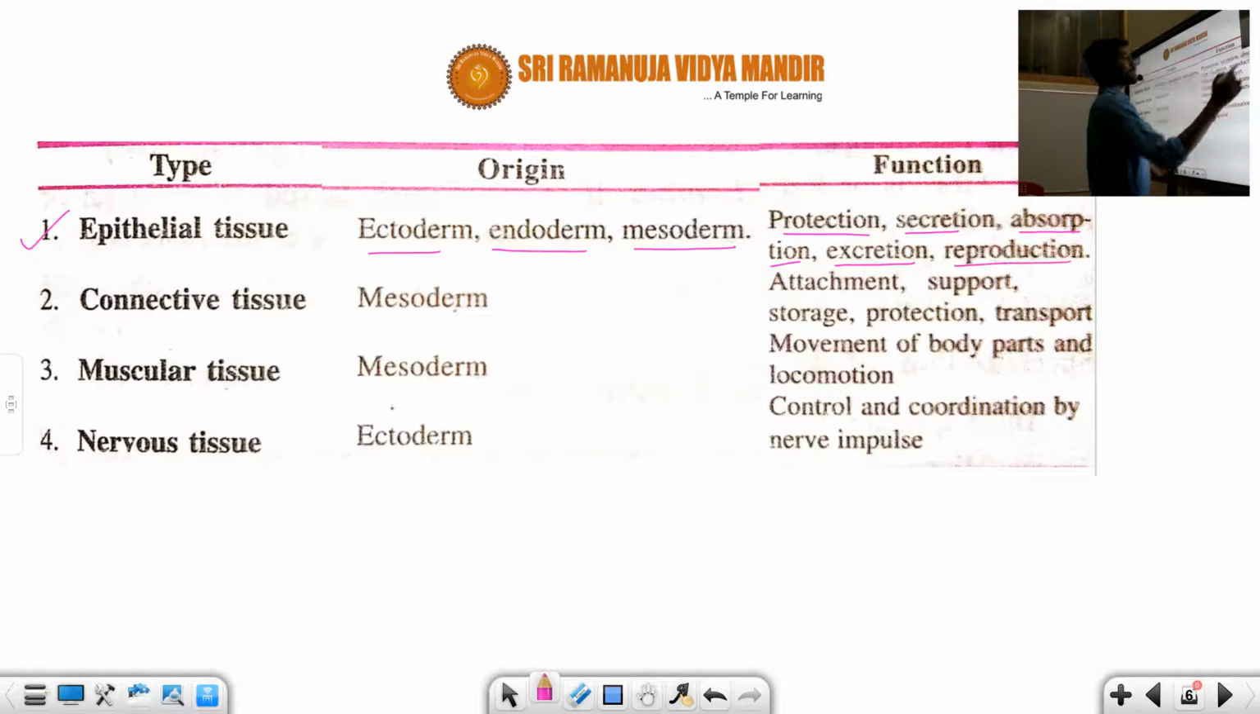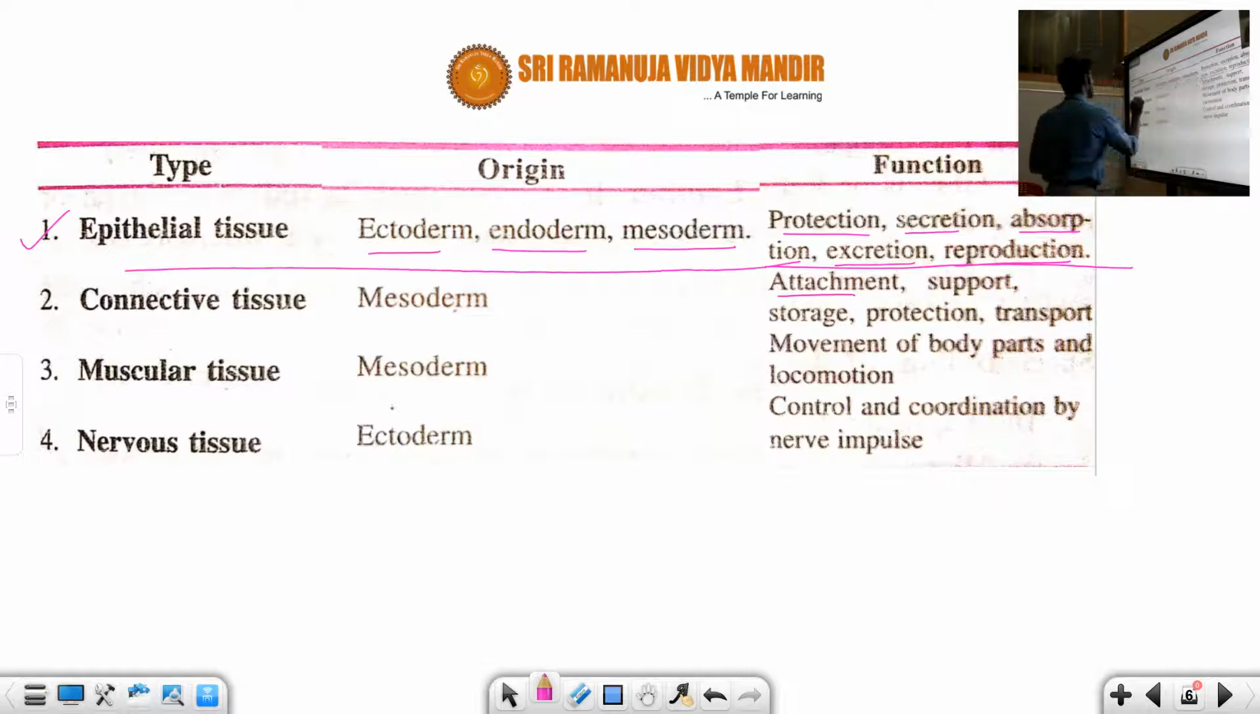And reproduction, a common example is the cuboidal epithelium cells. And another one is attachment. Okay, so this information is only for the epithelial tissue, right?